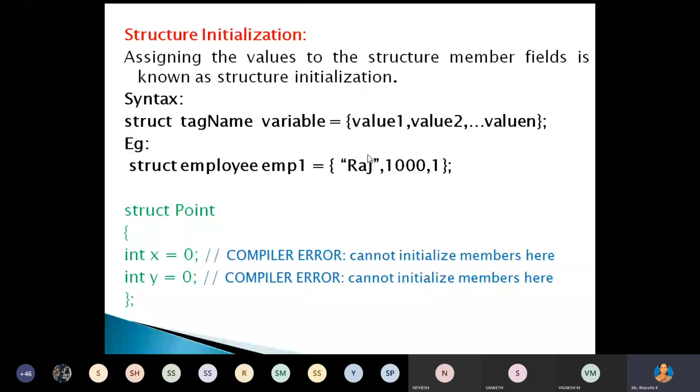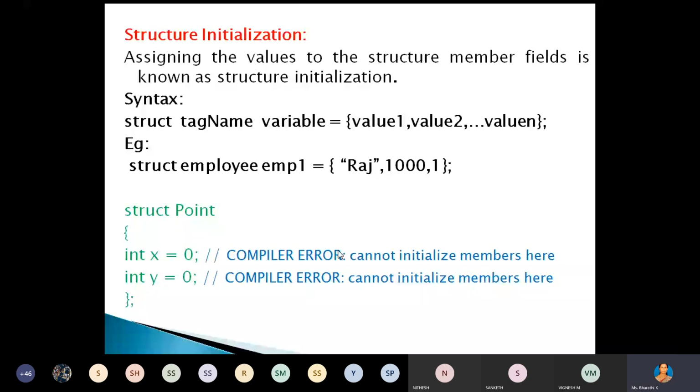See here, one more example that is given in the green color. Structure name is points, and here we have the values int x equal to 0, int y equal to 0. Here the compiler will generate the error message. Can you tell me why? Cannot initialize a member inside a structure. Cannot initialize the data member inside the structure. Why? Tell me.